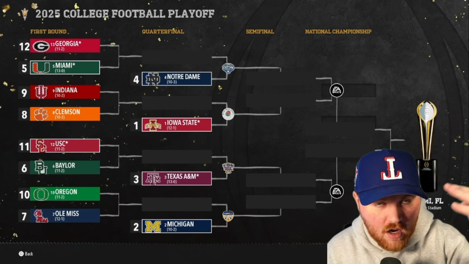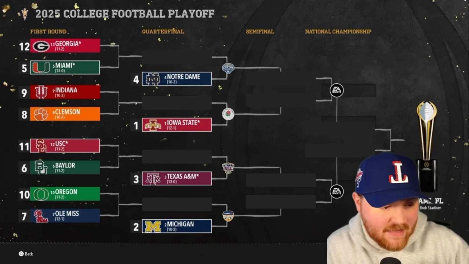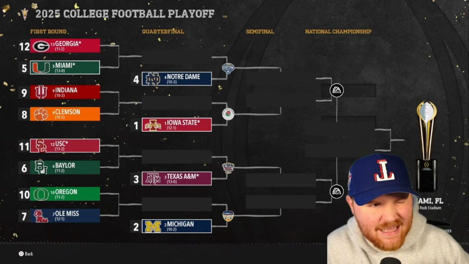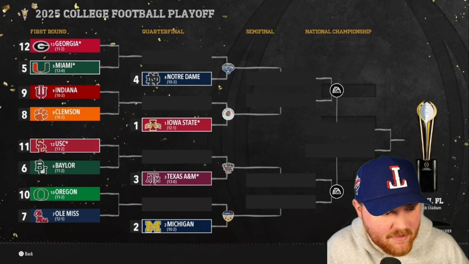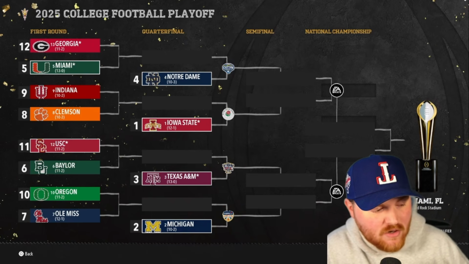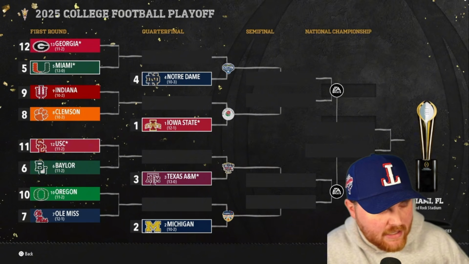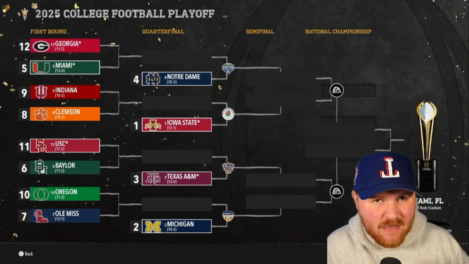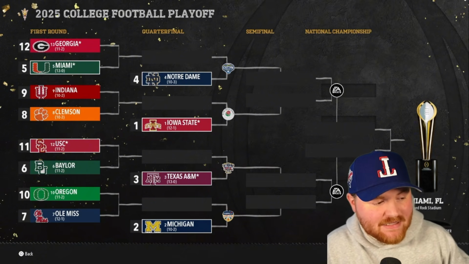That's 3 of the top 4 seeds out of the Big 10. The other one comes out of the SEC. Texas A&M is our lone undefeated team in the playoff. They beat Ole Miss in the first round. Ole Miss will take on Oregon, who lost to USC in the Pac-12 championship game. Winner of that takes on Michigan.